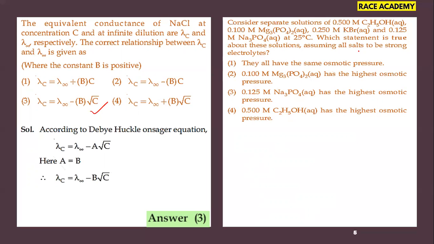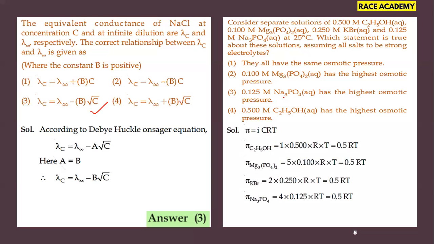So to check which statement is true, we have to use the osmotic pressure expression, pi is equal to iCRT. In that, we have verified the given solutions. For ethyl alcohol we got 0.5 RT. For magnesium phosphate we got 0.5 RT, as the i value is 5 for magnesium phosphate. And for potassium bromide the i value is 2, and finally we got the osmotic pressure value 0.5 RT.